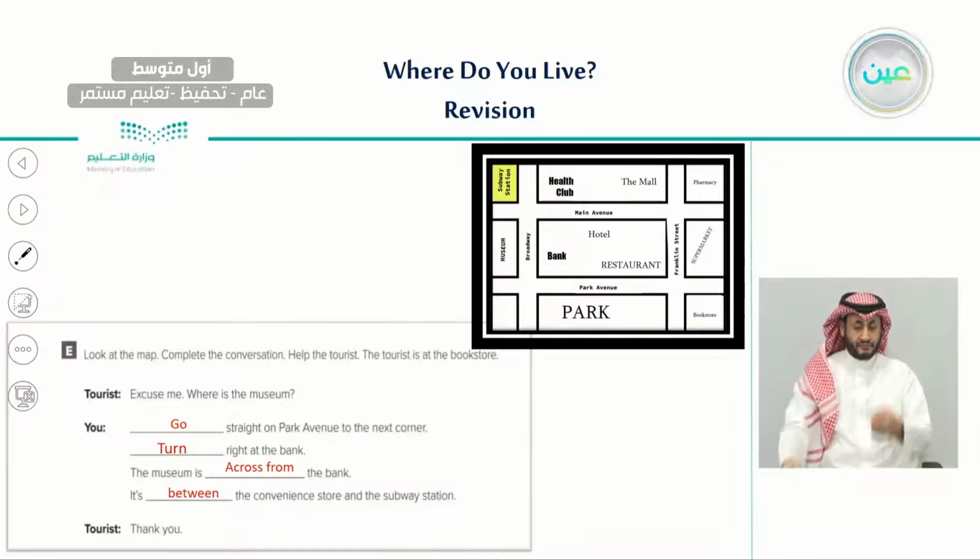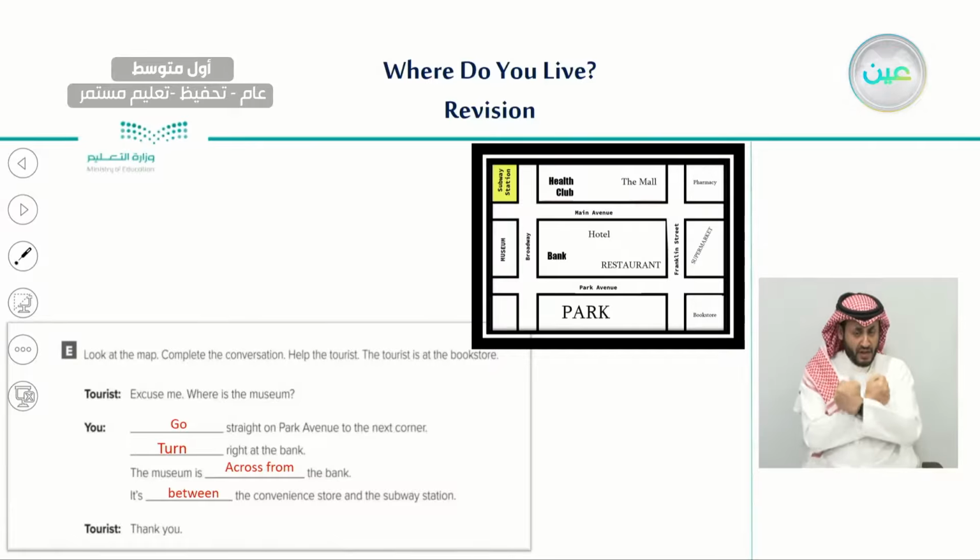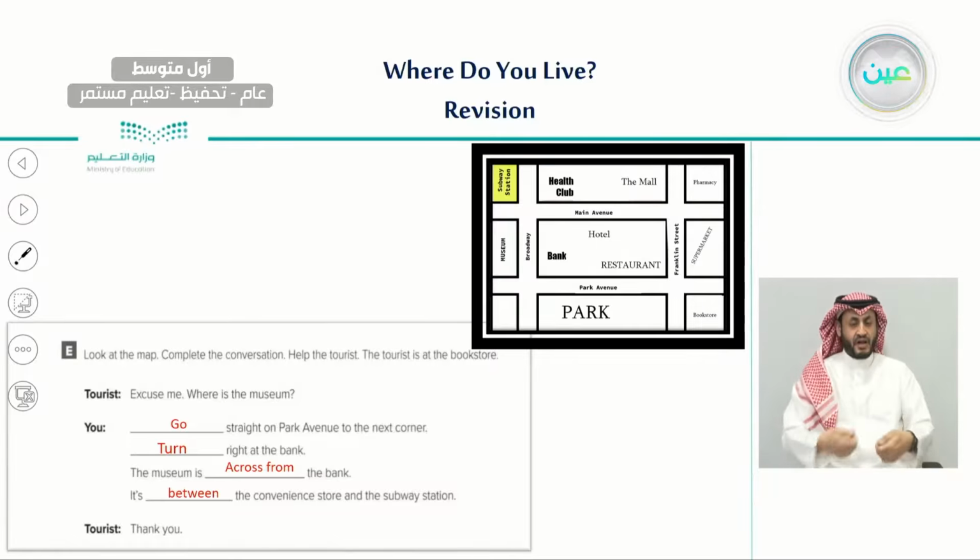So as you can see here, turn right at the bank. So here is the bookstore he was looking for. And also, the museum is across from the bank, and it is between the convenience store and the subway station. So here is the museum, which is across from the bank, and between the subway station and the convenience store. This is how we helped the tourist.